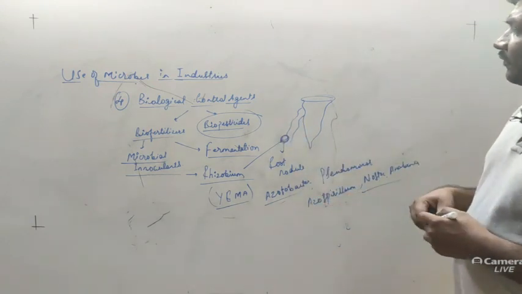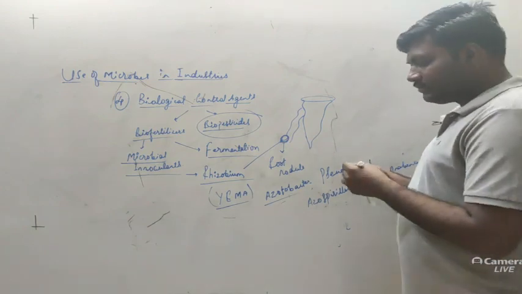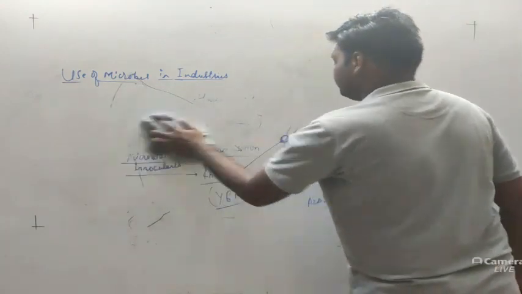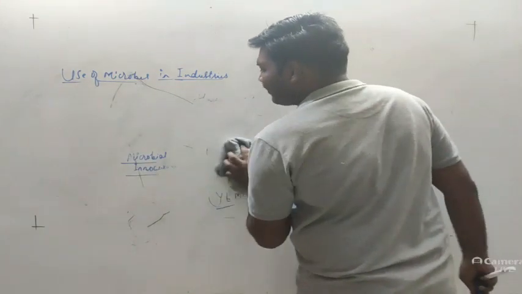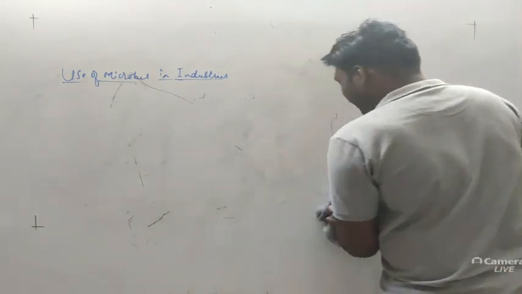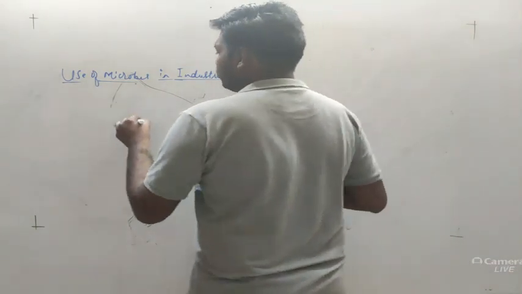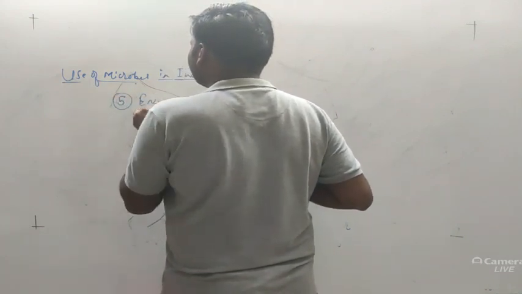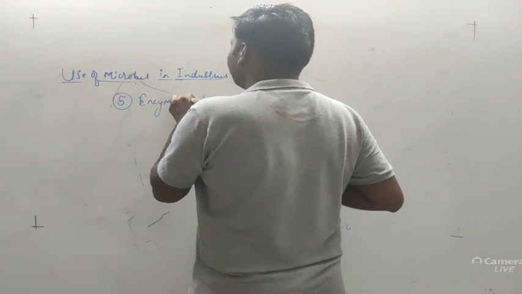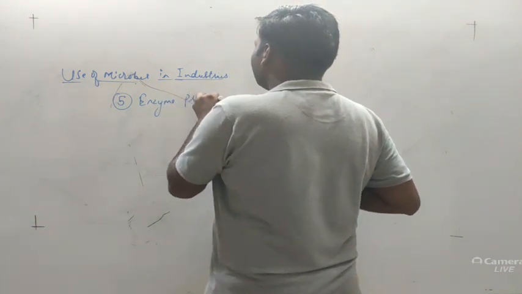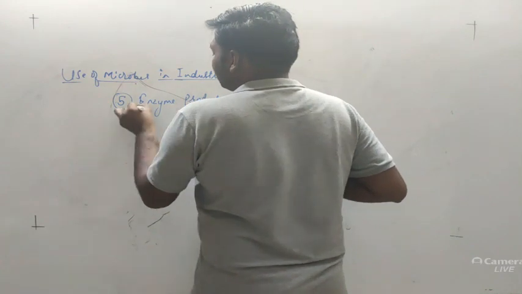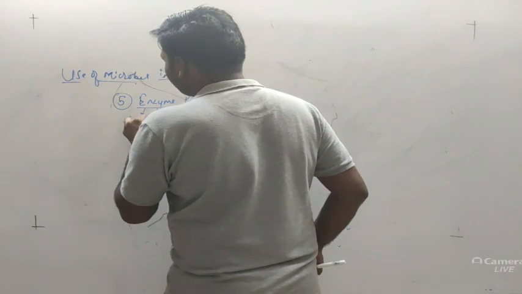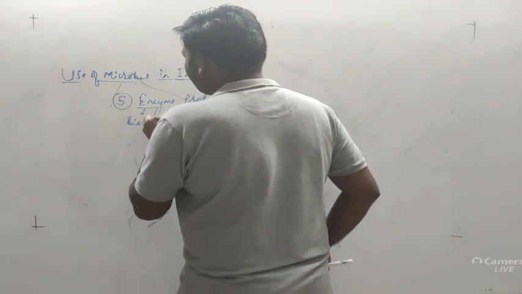Apart from that, another example that we are going to discuss is enzyme production. So enzyme means what? Enzymes are biological catalysts. Fifth, enzyme production. Enzymes generally act as biocatalysts.